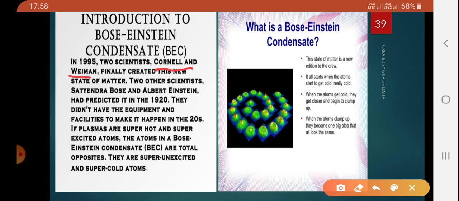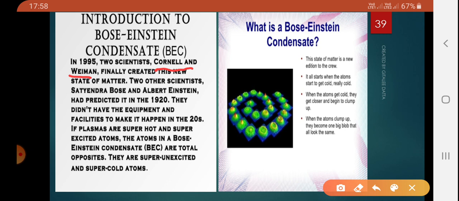The existence was discussed in the 1920s. Please remember, it was way back in the 1920s that the existence of the fifth state of matter was discussed, but due to the lack of advancement in technology, or the lack of facilities available at the time, it did not happen.